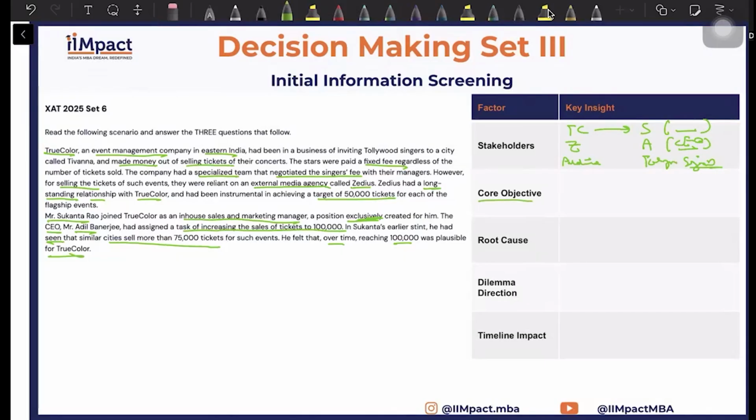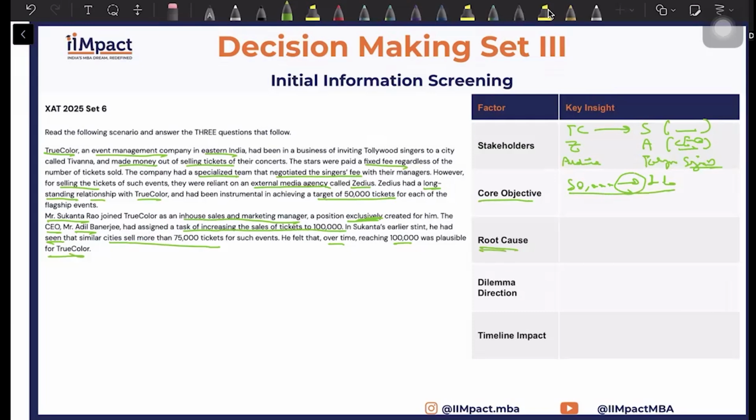So what is the core objective? Increase sales from 50,000 to 1 lakh. This is your core objective, that you have to increase the sales. So you are probably going to be Sukanta Rao in the questions. Okay, what are the root causes if you want to increase the sales from 50,000 to 1 lakh? Why is this issue occurring? As in, what is stopping this transition? That is something we don't really have a lot of information on. They have not really said any negative news which can be construed as a root cause.